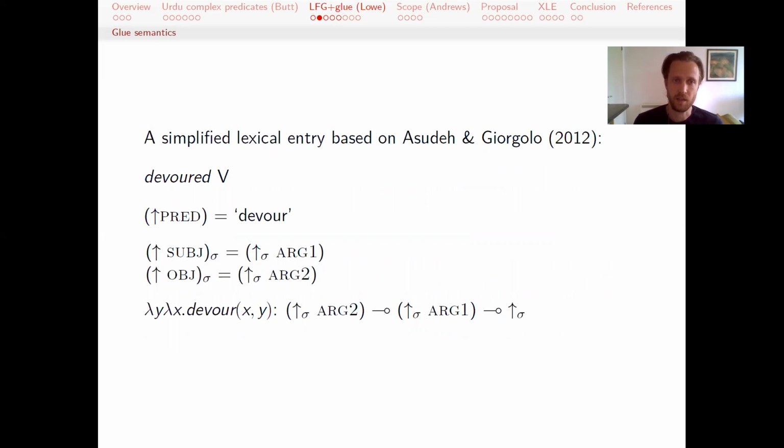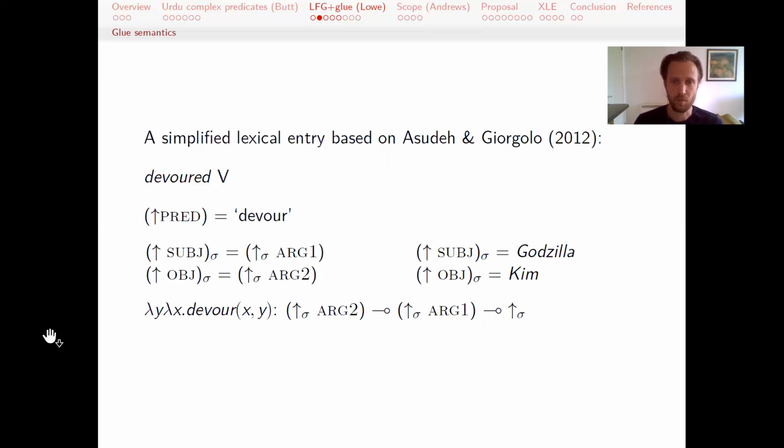The basic idea is that lexical entries of verbs have a pred value, and notice that this pred value does not have a subcategorization frame. They also have equations that link grammatical functions to arguments in S structure. And then they have this glue meaning constructor, which has two parts. It has some type of semantic language, in this case, a lambda calculus, just linking the arguments to the predicate. And then it has this glue side, and the glue states which type of objects need to be available in order to produce the right meaning of this sentence.